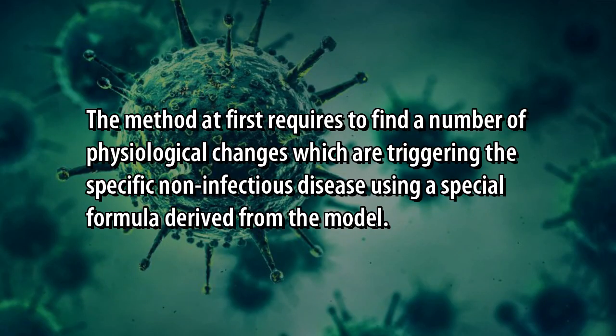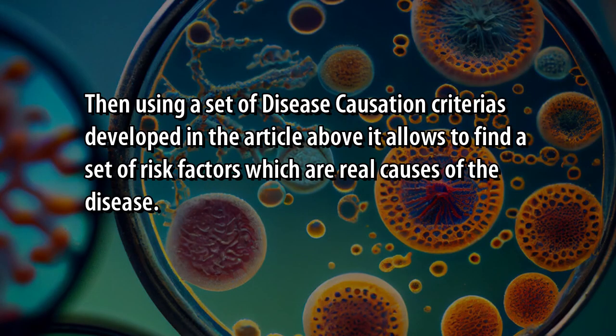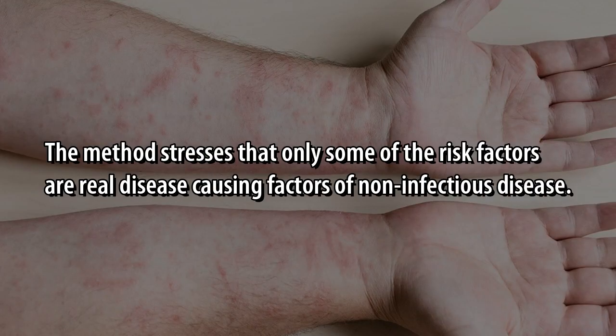The method at first requires finding a number of physiological changes which are triggering the specific non-infectious disease using a special formula derived from the model. Then using a set of disease causation criteria developed in the article above, it allows finding a set of risk factors which are real causes of the disease. The method stresses that only some of the risk factors are real disease-causing factors of non-infectious disease.